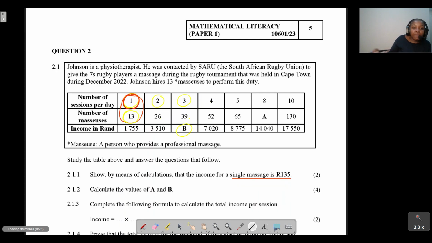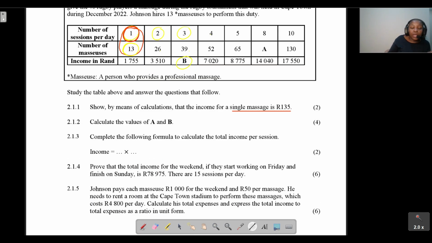All right, let's have a look at the next question. Question 2.3 says complete the following formula to calculate the total income per session. How do they get the total income per session? Remember, we took the number of masseuses and multiplied that with the price for a single massage.